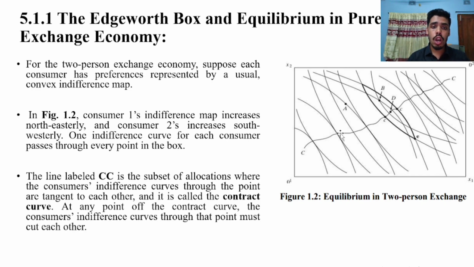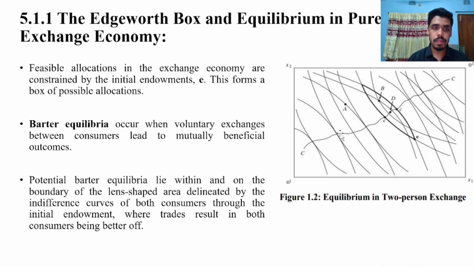For the two-person exchange economy, suppose each consumer has preferences represented by a usual convex indifference curve. Figure 1.1 shows the indifference curves for consumer 1 and consumer 2, and for consumer 1 the indifference curve increases northeasterly, and for consumer 2 it increases southwesterly. The CC line is the contract curve. At any point of the contract curve, the consumers' indifference curves must be tangent to each other.